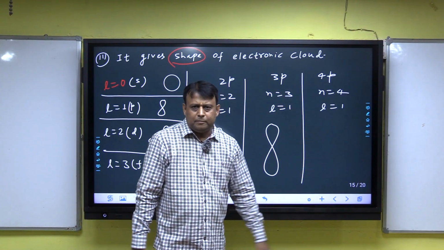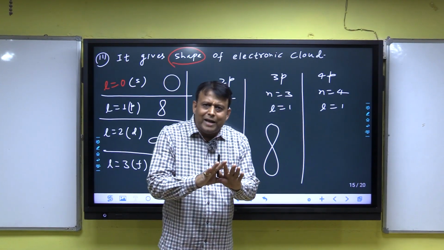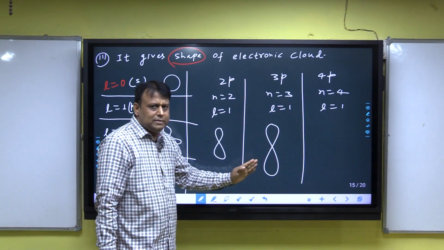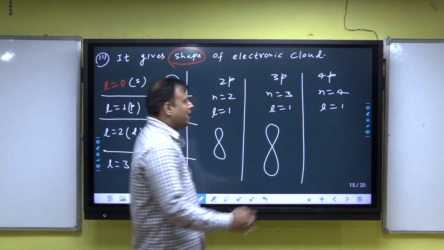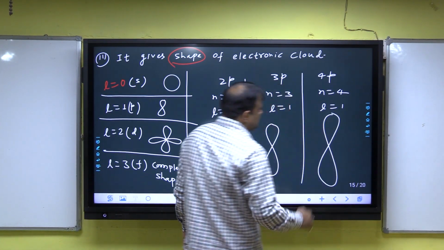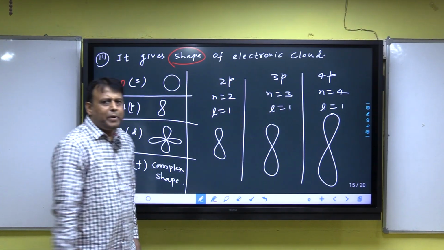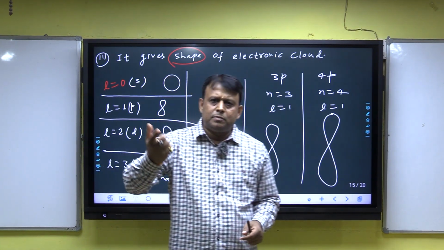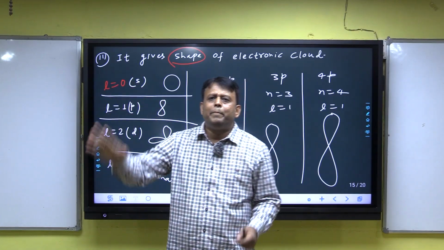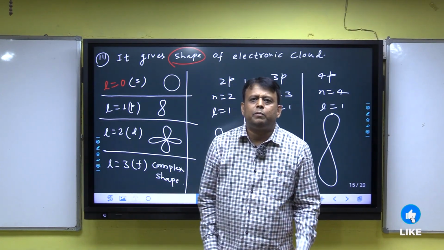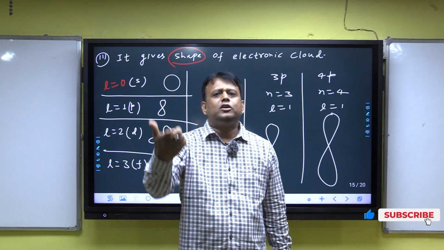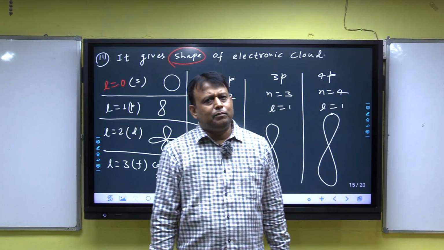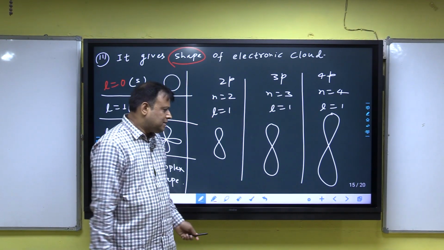In case of 4p, it has a dumbbell shape, but 4p has a larger dumbbell size than 3p and 2p. Clear? What is the difference and how to identify 2p, 3p, 4p? It depends upon size. p is always dumbbell shaped, but the difference between 2p and 3p depends upon the size of the dumbbell, and it is defined from the concept of both principal and azimuthal quantum numbers. Clear?